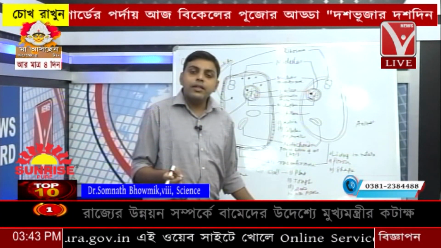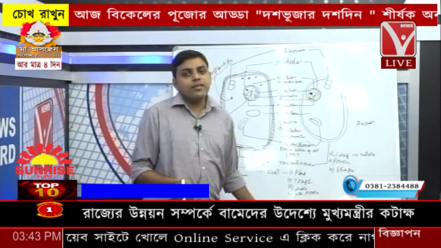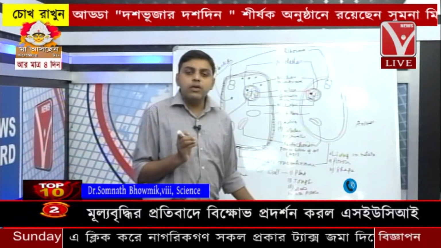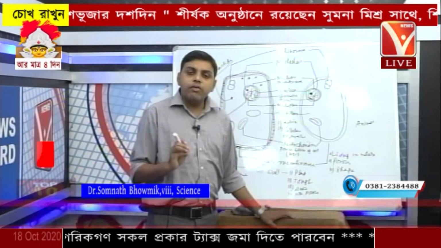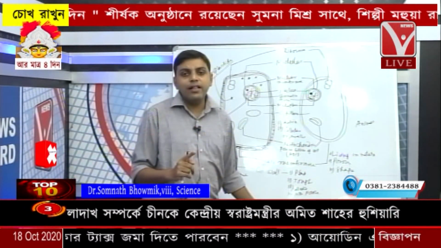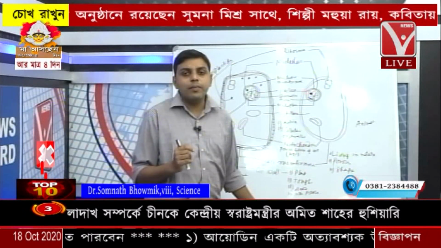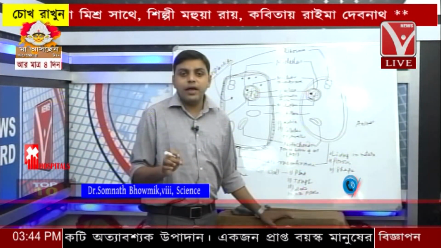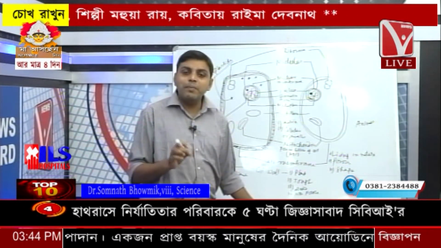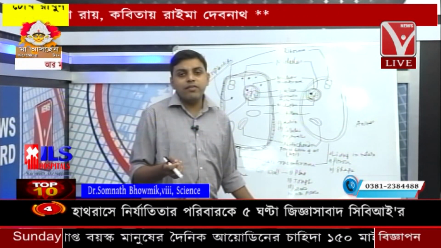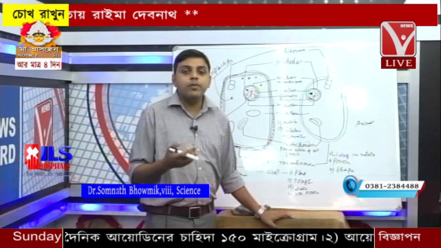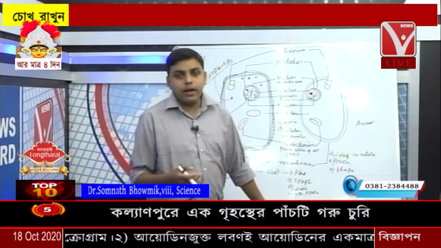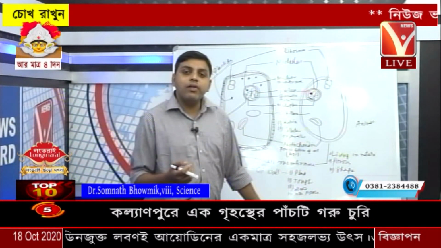Now, according to the cell unit, the cells are also different. According to cell unit, they can be classified into unicellular or multicellular. Unicellular means when only a single cell makes the complete organism. All the lower organisms are unicellular in nature. Amoeba, bacteria, protozoa, they are unicellular in nature. They are primitive also. Whereas the multicellular are the higher class of organism, like the human body, and the higher plants like the mango tree. They are multicellular in nature.